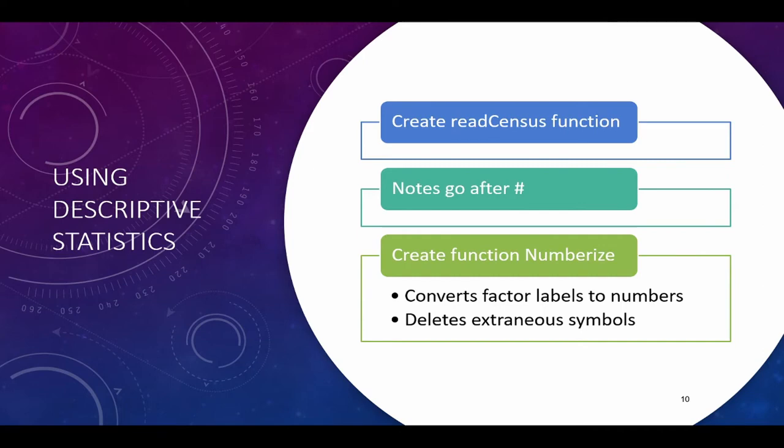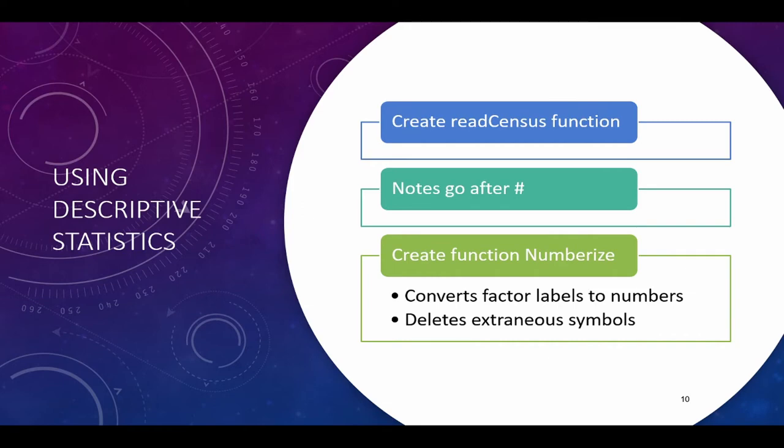To add a comment or a note, you're going to use the hashtag or pound sign. They're both the same. It's above the number 3. Basically R just ignores everything that comes after that. So we're going to use a lot of those to comment our function. We're going to save it as its own file.